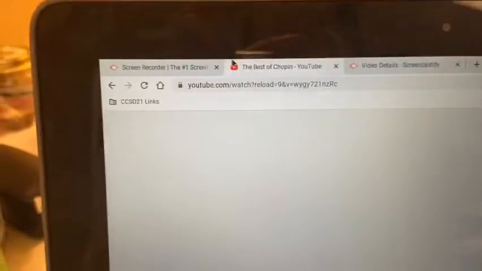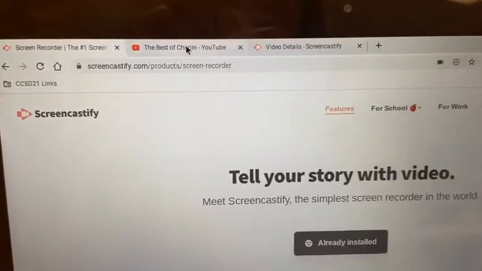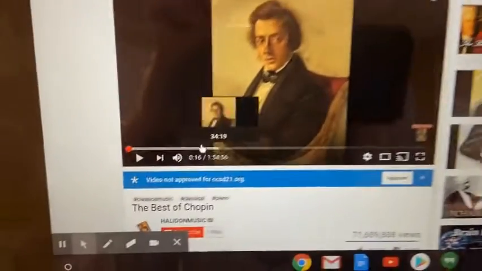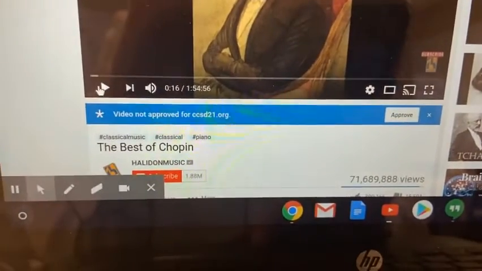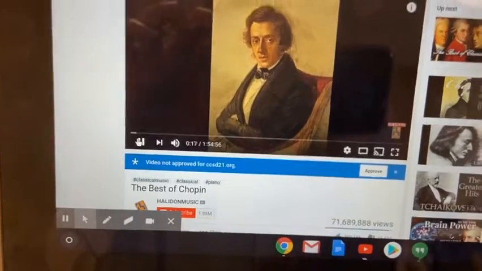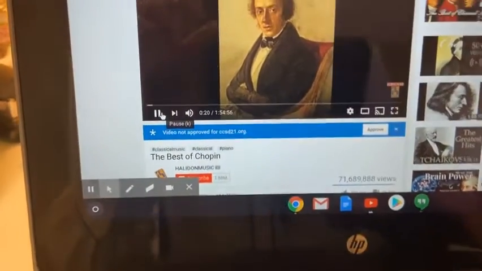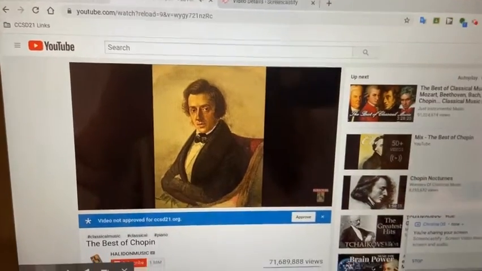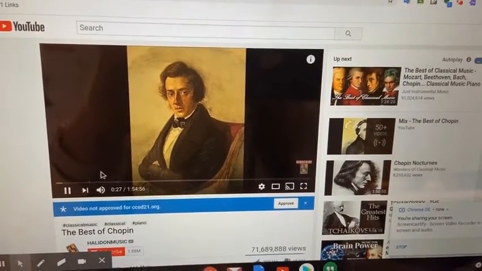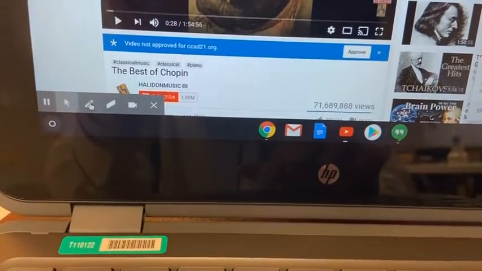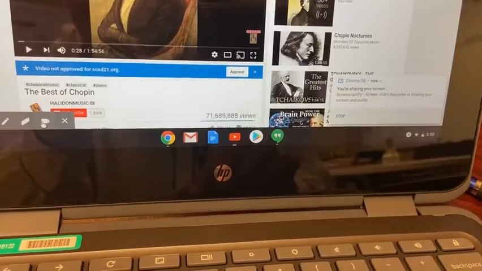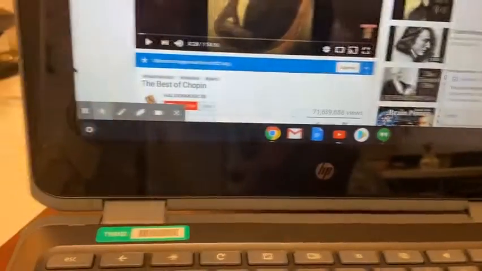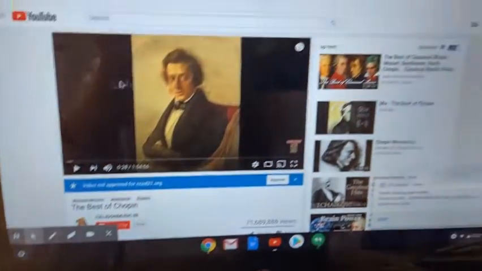If I was using tab recording, I wouldn't be able to click back and forth between these different tabs. And if I had audio, I could turn my audio on. Since I turned on my system audio when I first started the recording, it will record this music in the background as well. And then I have the same tools. I can draw, erase, add my little webcam down there in the corner, and I can have the mouse functions as well.